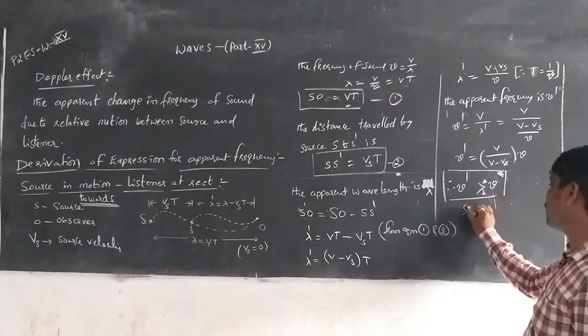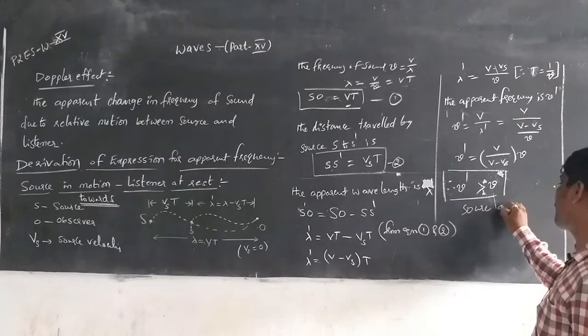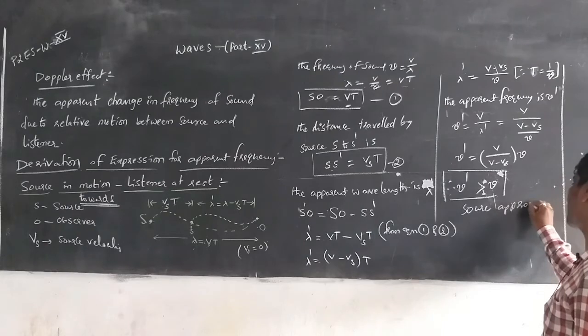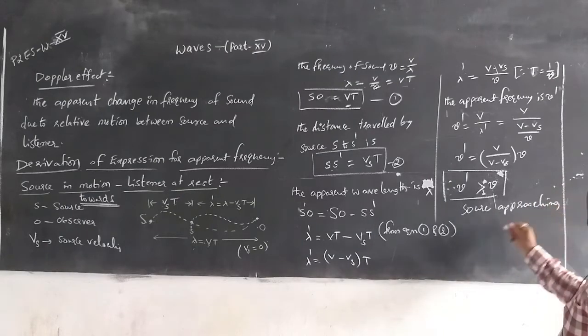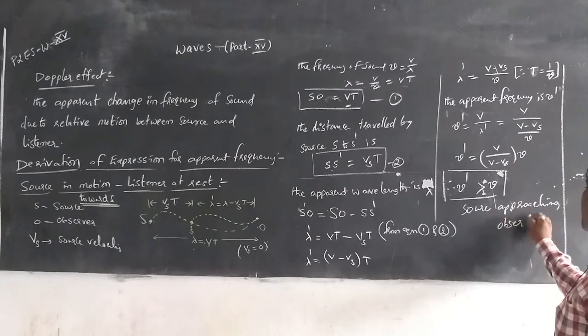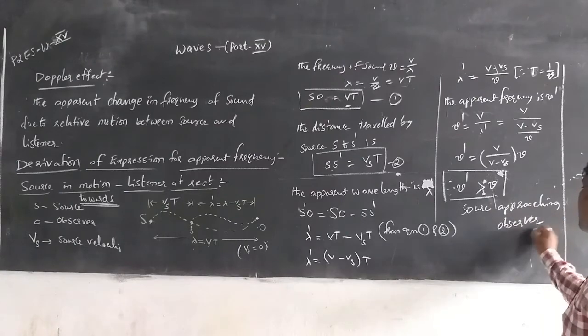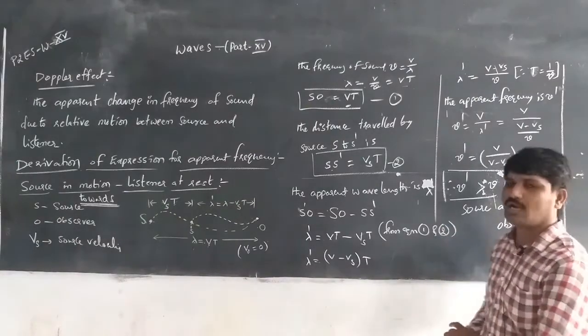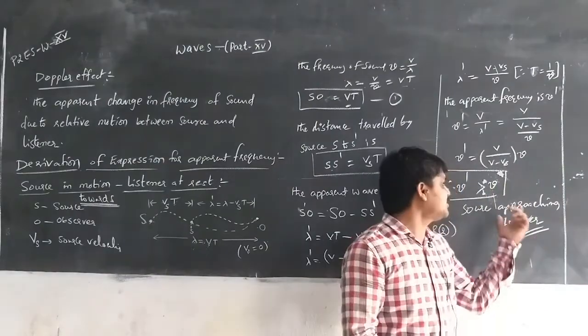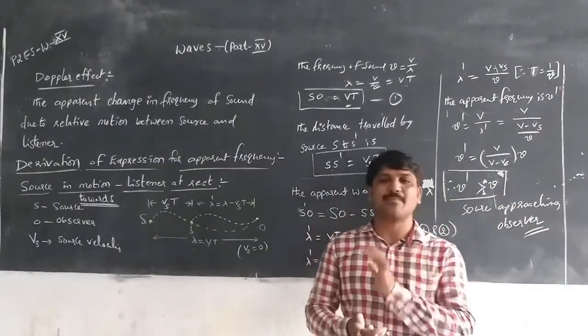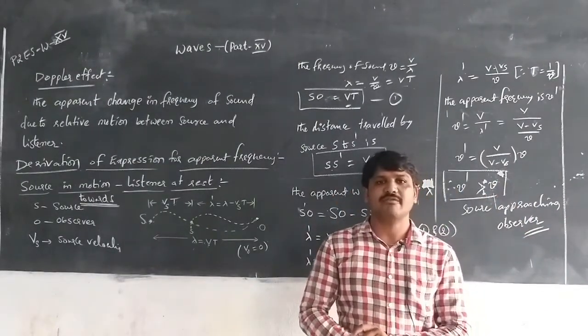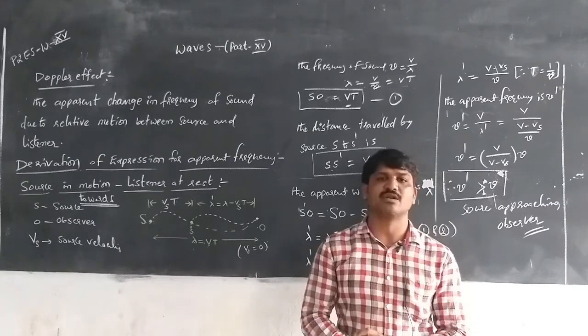when the source is approaching the observer. This is called the Doppler effect. Using this formula we can find the apparent frequency of sound when the source is moving towards an observer or listener.